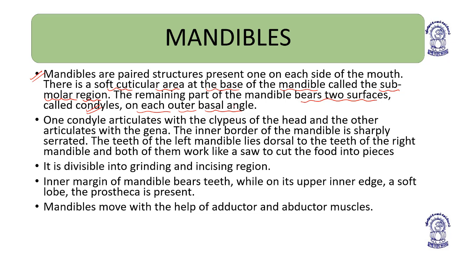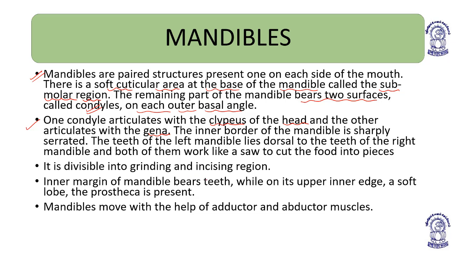At each outer basal angle, the mandible bears two condyles. One condyle articulates with the cleft of the head, and the other articulates with the gena, meaning cheeks.